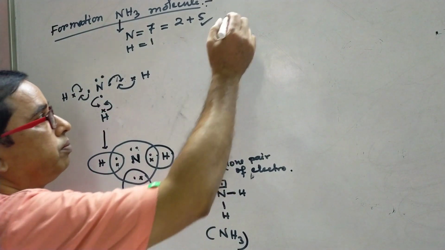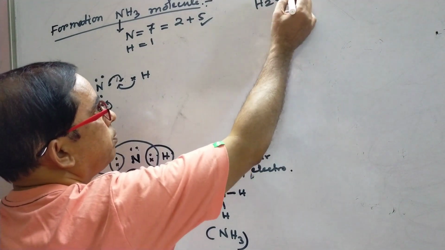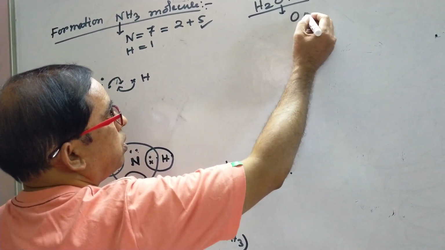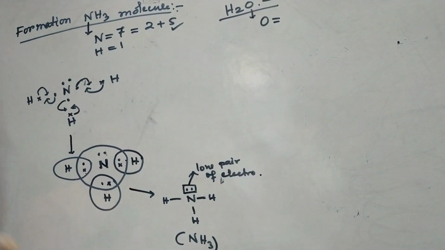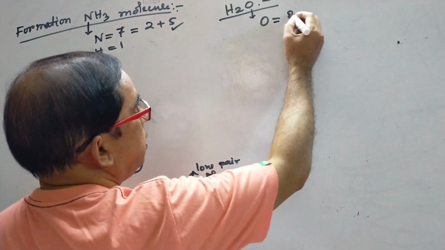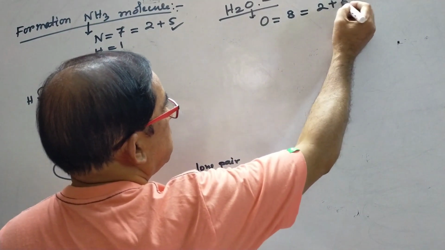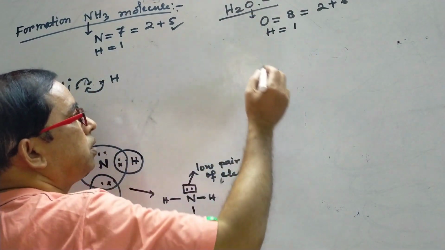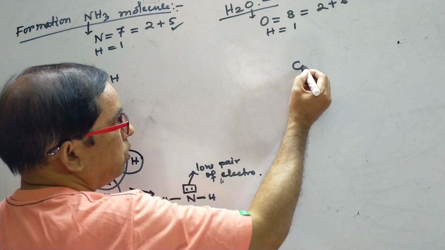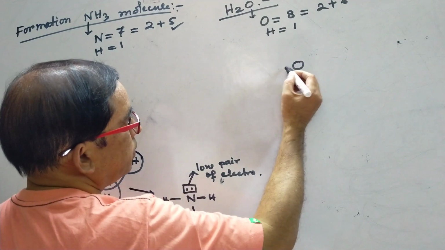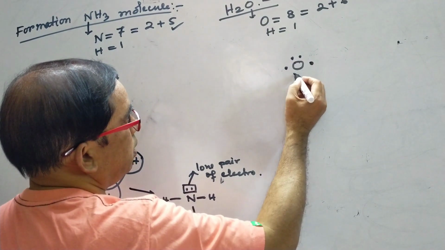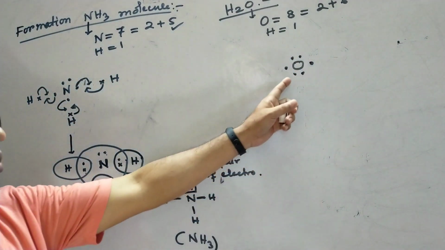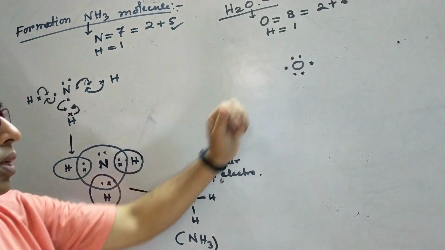Now the water molecule, H2O. Here the central atom is oxygen. What is the atomic number of oxygen? I have just told you, the atomic number of oxygen is 8, that is 2 plus 6. And the atomic number of hydrogen is 1. What happens in the formation of the water molecule? Oxygen is written here like this. How many electrons are there in the outermost orbit? 6 electrons: 1, 2, 3, 4, 5, 6.